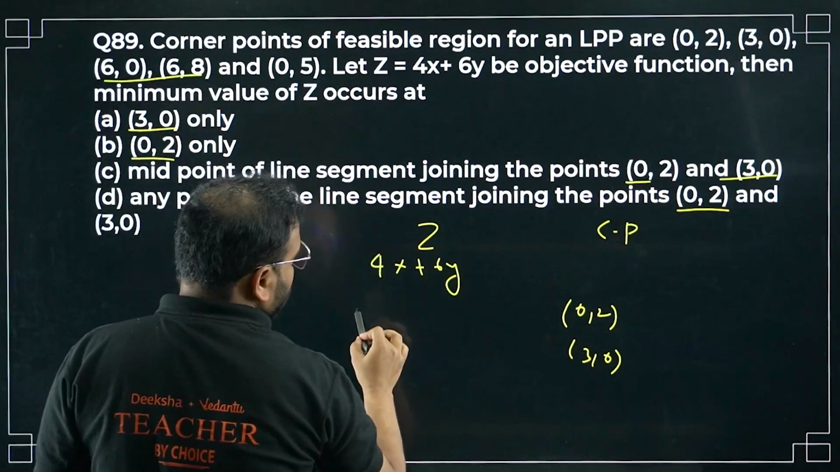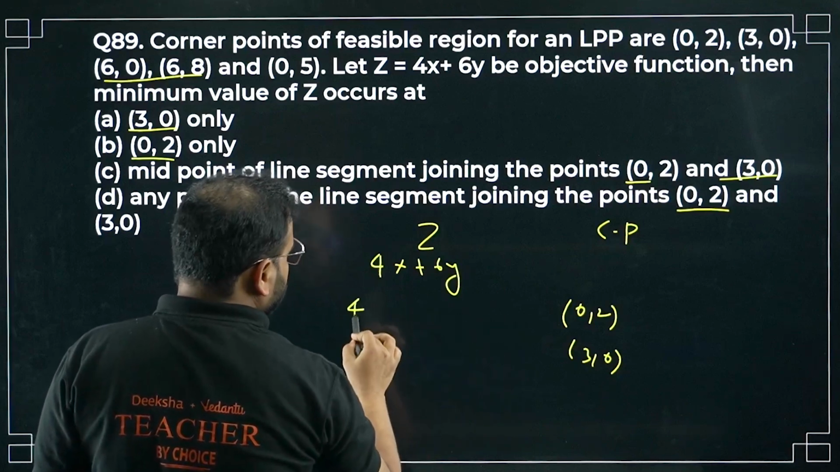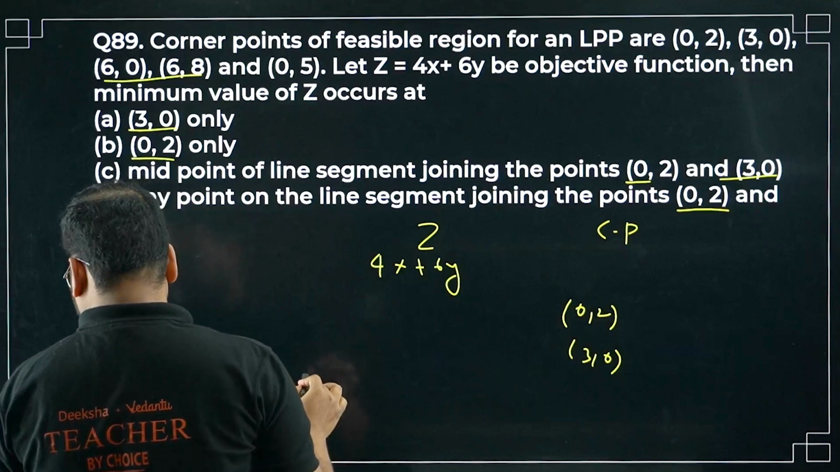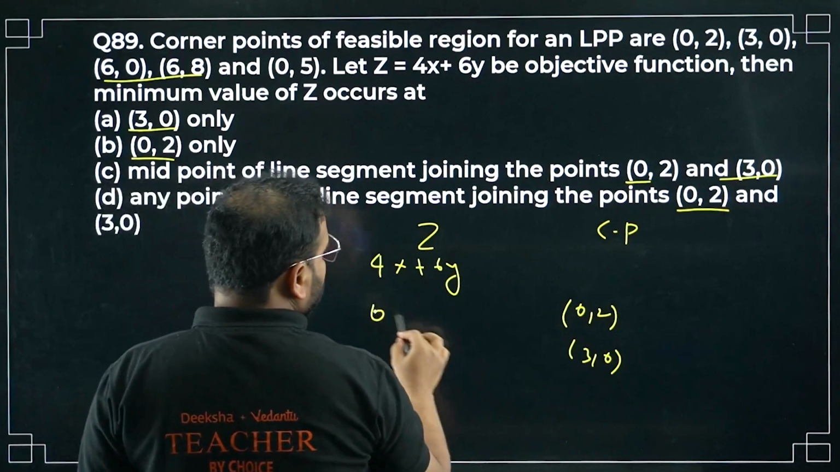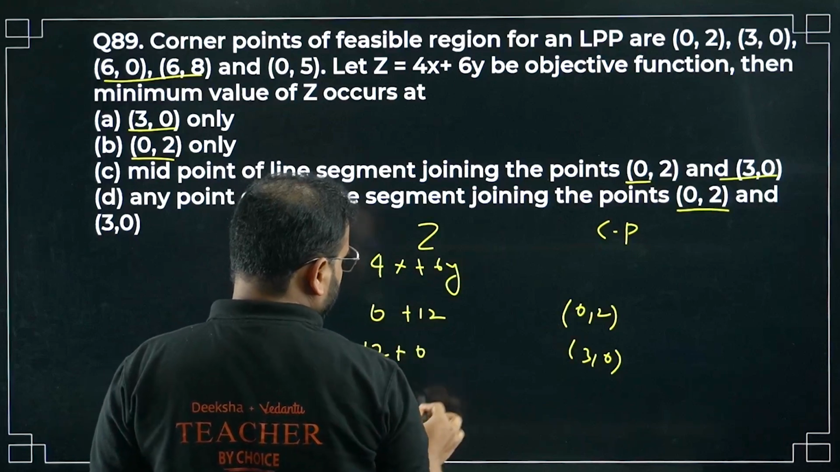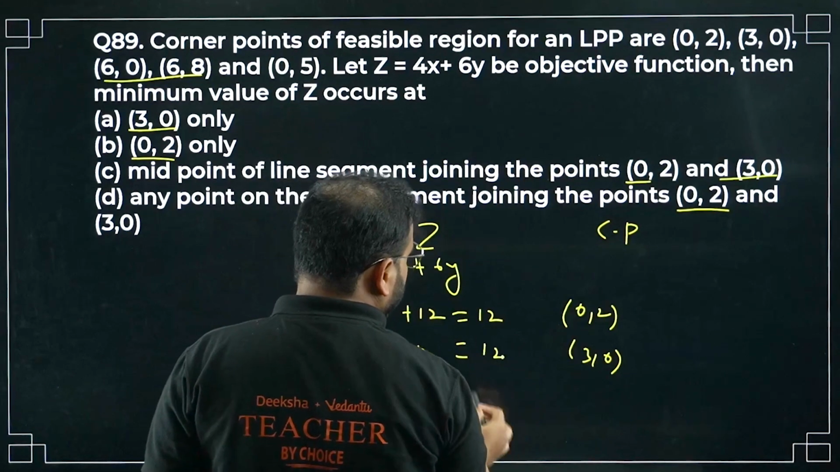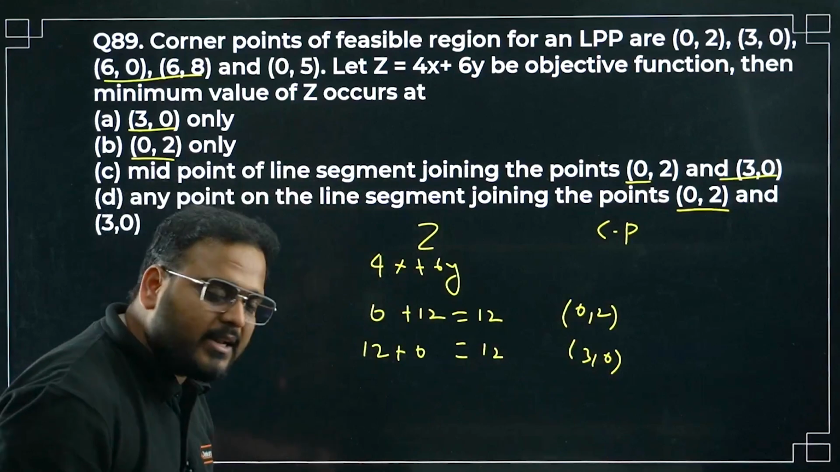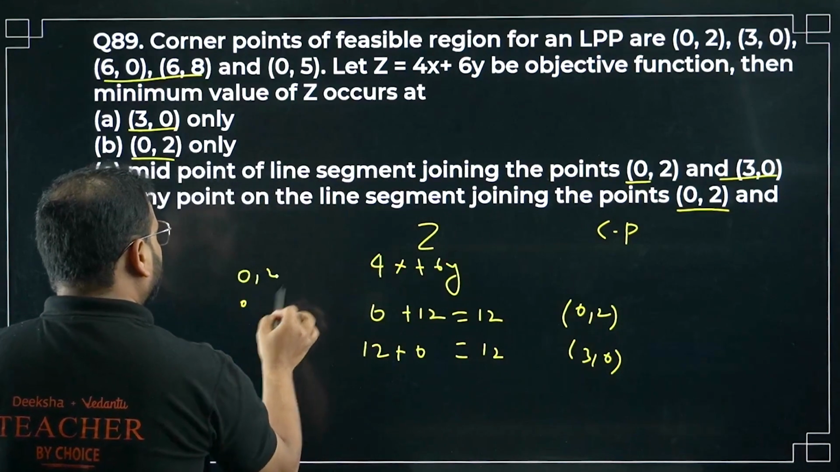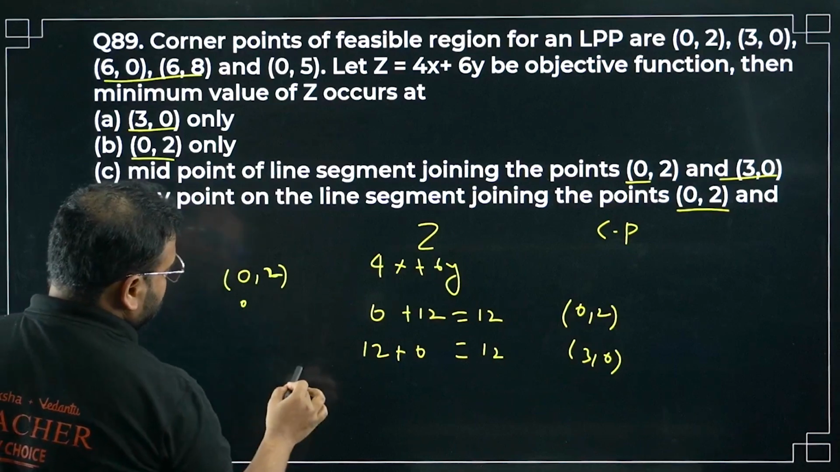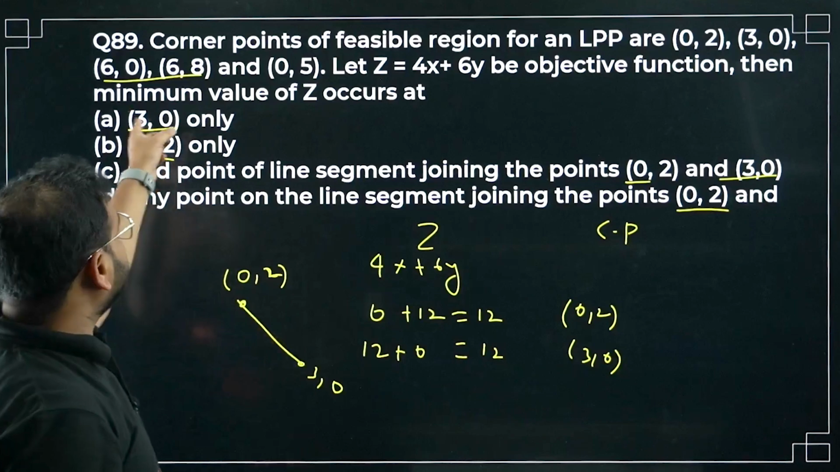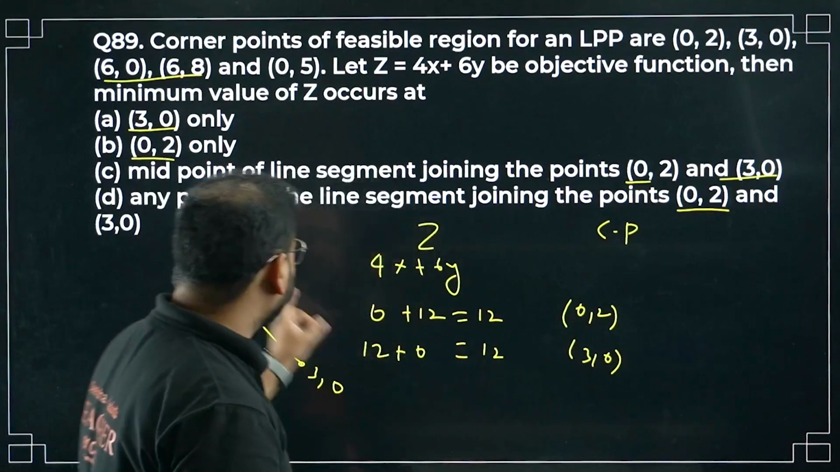We get here 4 into 0, that is 0, excuse me, my mistake. What I'm getting here is 0 plus 12. Now you put here 4 threes are 12 plus 0. Both of them are coming as 12 and 12 only. It means minimum at both the points, but will it be right? No, sir. It'll be between, let's say if this is the point (0, 2) and we have another point here as (3, 0). Then the minima will occur at every point joining the line, these 2 coordinates.